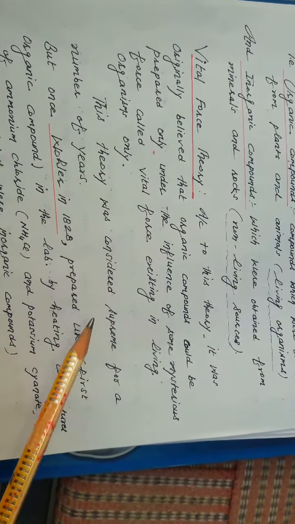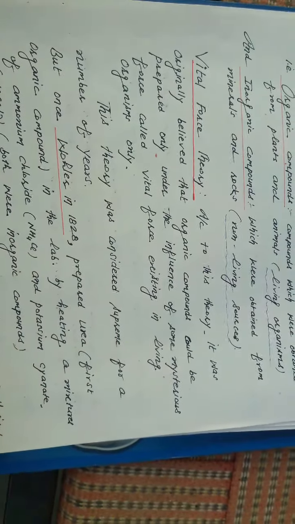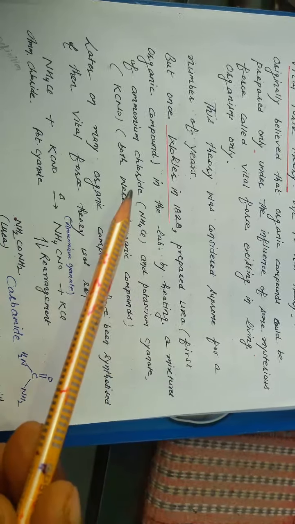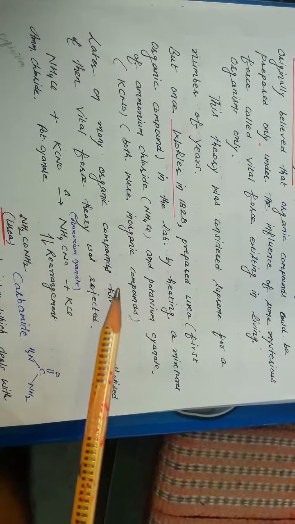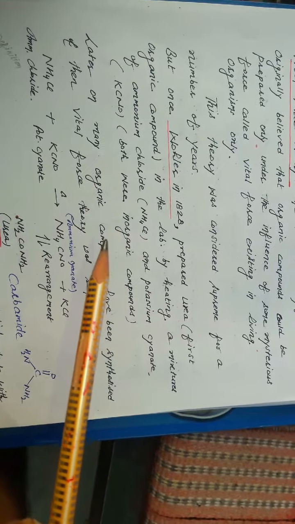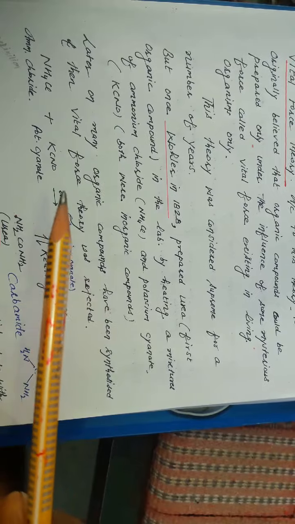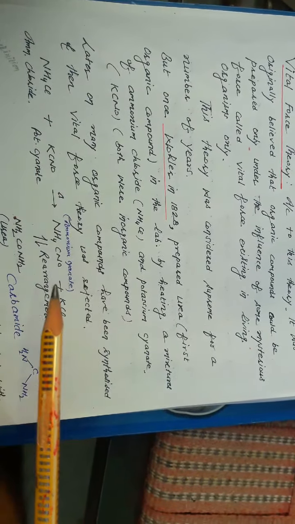This theory was considered supreme for a number of years, but once Wohler in 1828 prepared urea, the first organic compound, in the lab by heating a mixture of ammonium chloride and potassium cyanate. Both were actually inorganic compounds, and later on many organic compounds have been synthesized, and then the vital force theory was rejected.